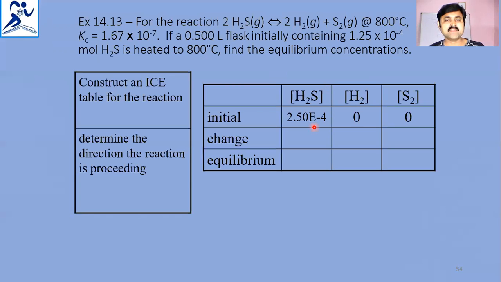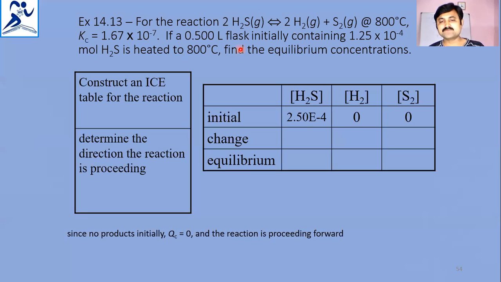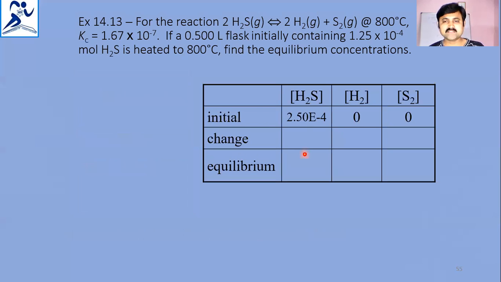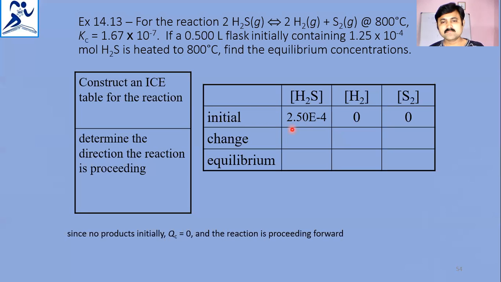Already they have given one hint, that is the 0.5 liter flask and the moles of H2S. Using this, you can find the concentration of H2S. E minus 4 is 10 power minus 4 only. Because 1 mole was given, we made it 2 moles, so 1.25 into 2 is 2.5.